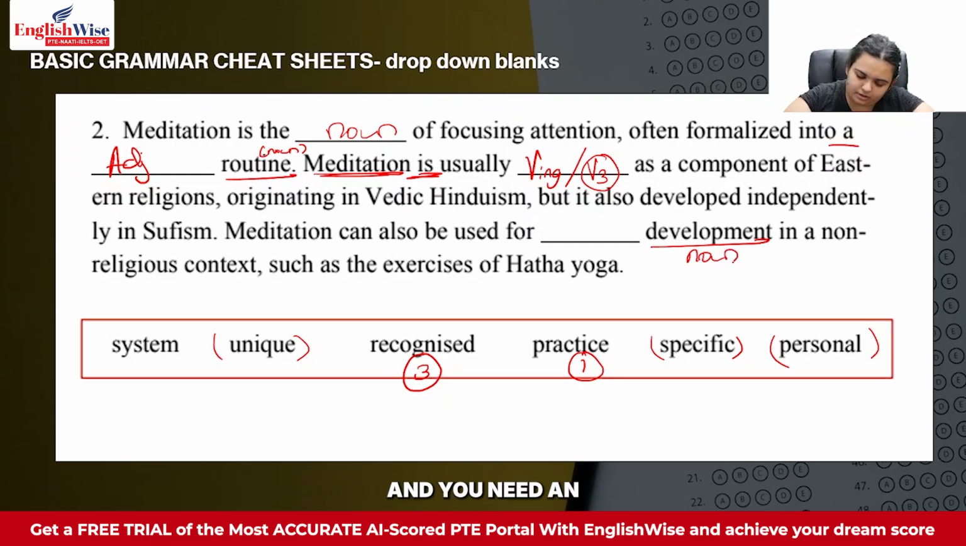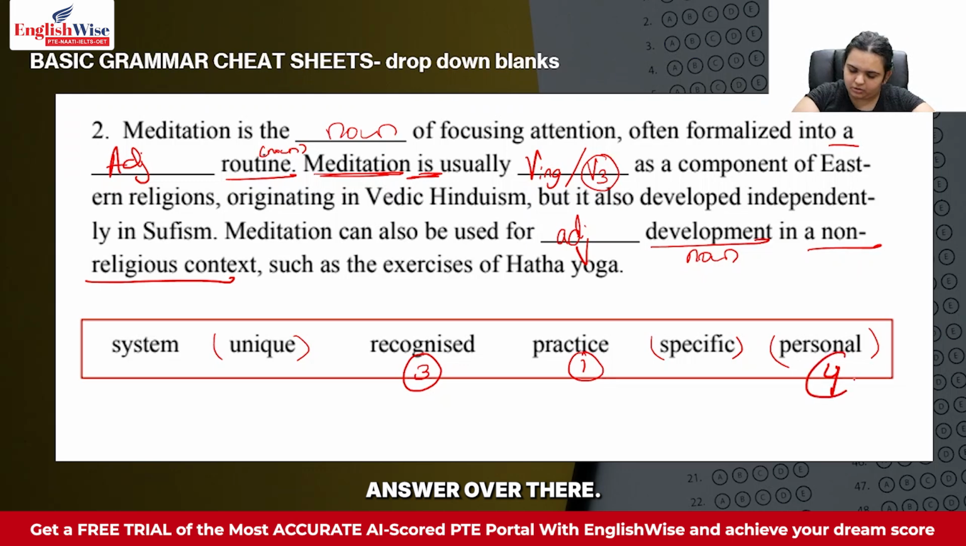So you need an adjective over here. Now over here you see in this last sentence it becomes a little more personal. It is not talking about particular things. It is literally mentioning that non-religious context. That means it is personal. So that is why personal is going to be my fourth answer over there.